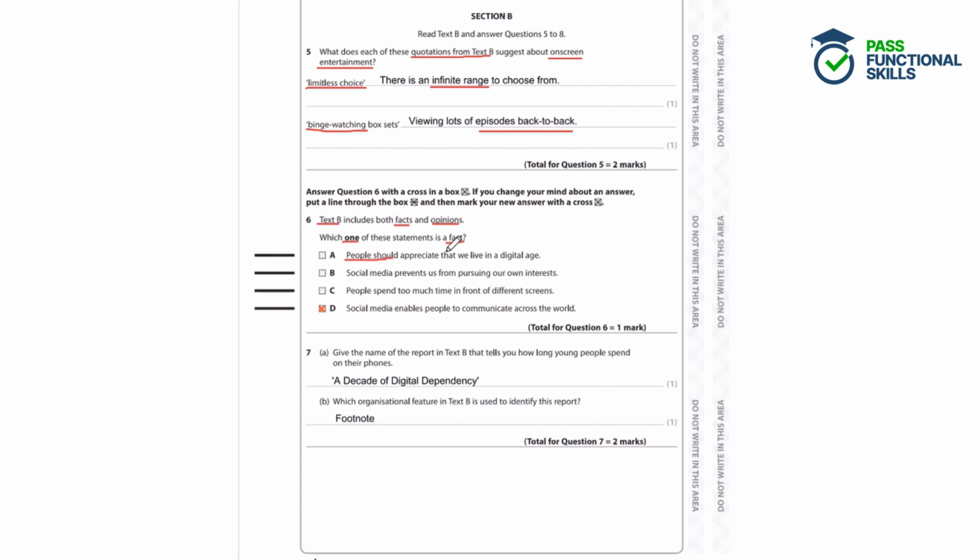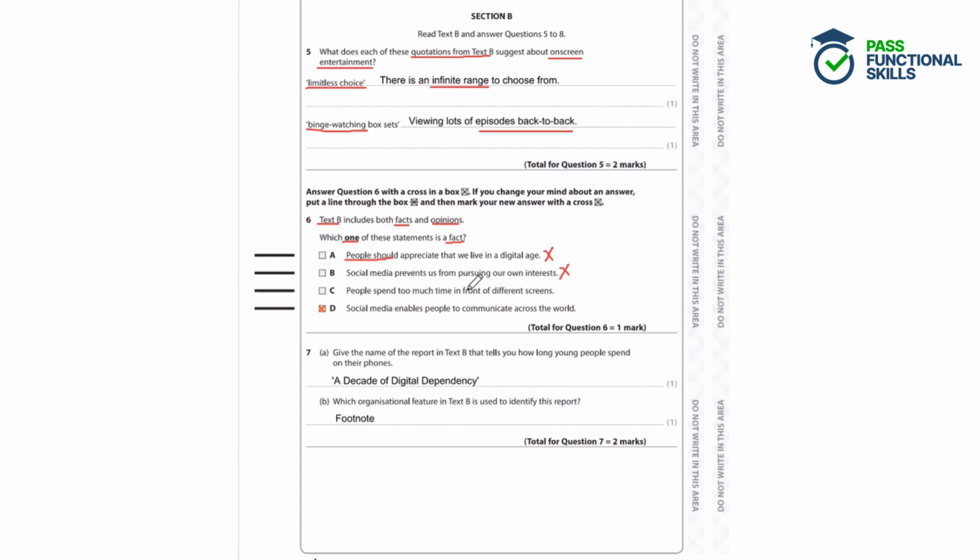We could disagree that people should appreciate this. We could say, well, people should really return to a traditional way of living. So we can disagree with it, that makes it an opinion. Social media prevents us from pursuing our own interests. Well, that's another opinion because we can disagree with that as well. We could say, well, social media does help us to pursue our interests. If we're interested in art, for example, then social media could give us lots of inspiration.